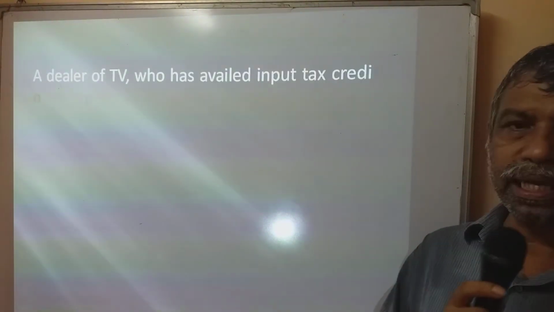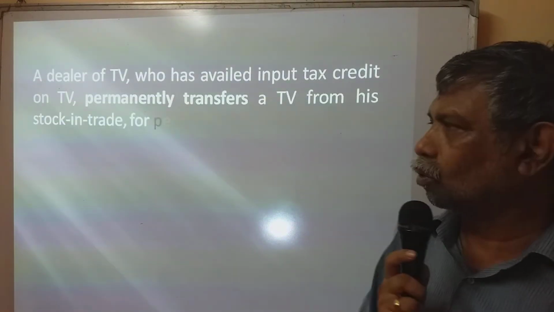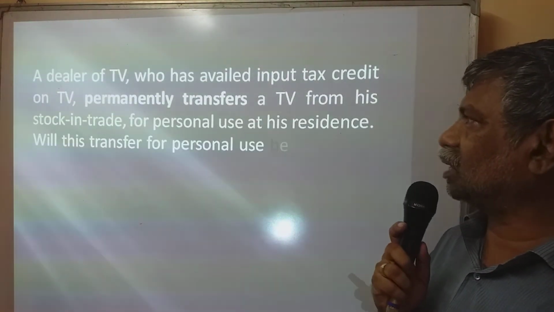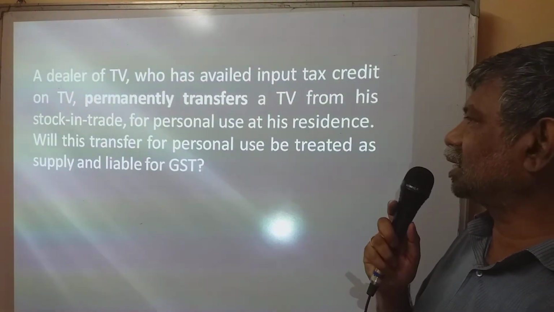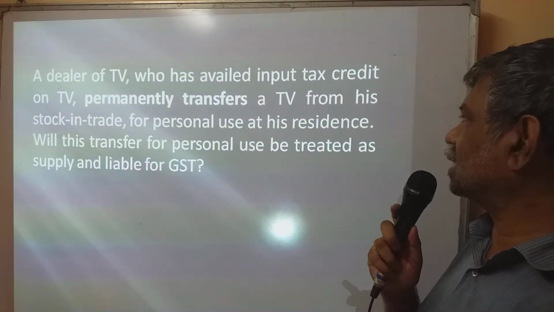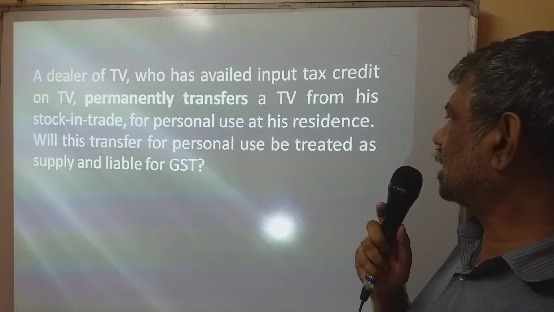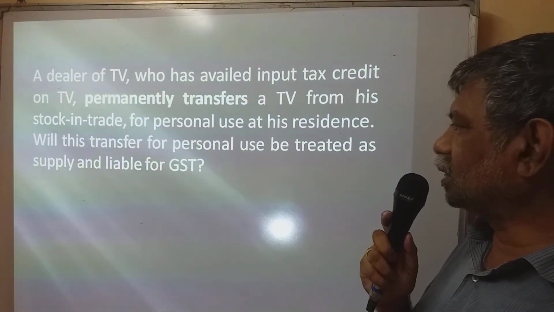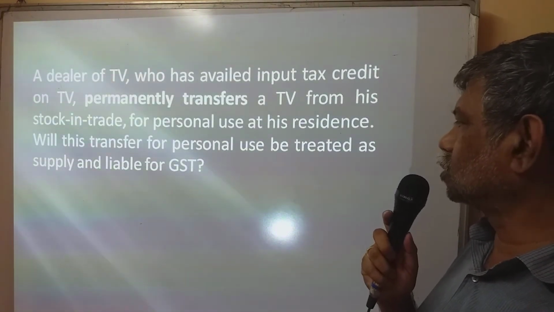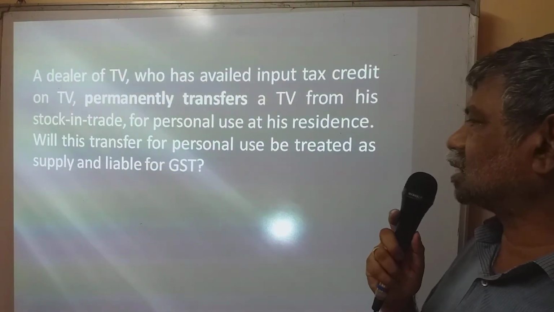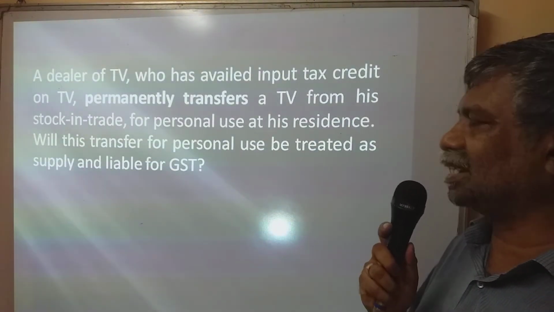Item number 1. Before we go into item number 2, let us take an example. A dealer of TV who has availed input tax credit on TV permanently transfers a TV from his stock in trade for personal use at his residence. Will this transfer for personal use be treated as supply and liable for GST?